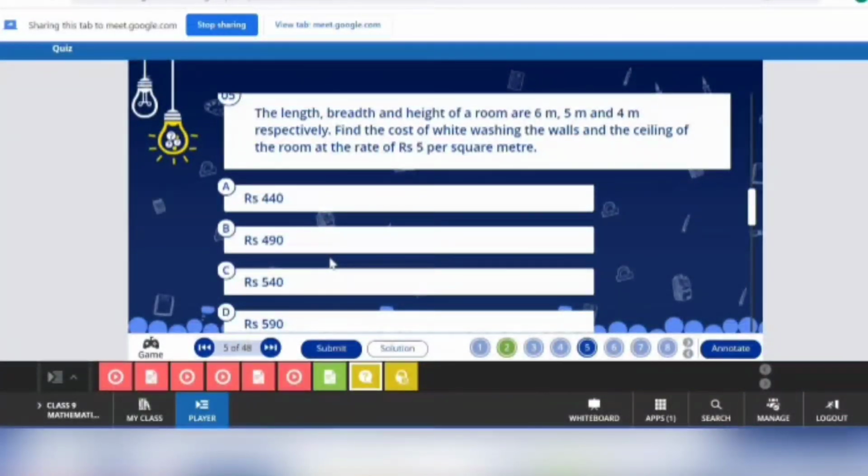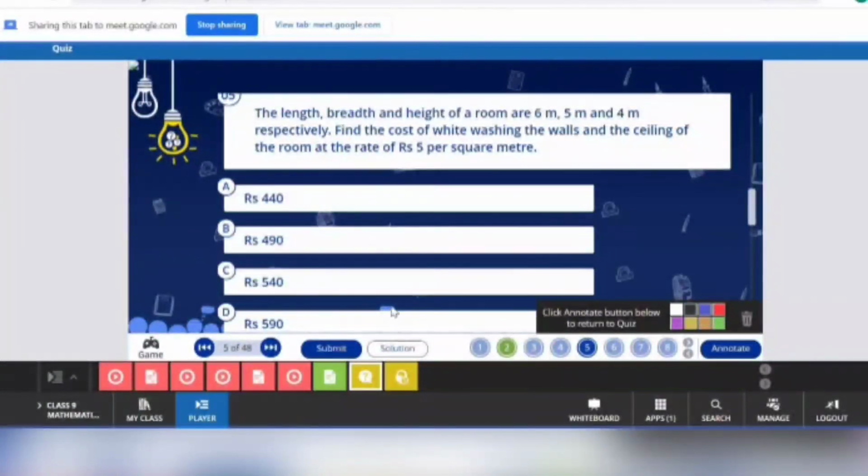Of course आप अपने फ्लोर को तो whitewash नहीं करवाते हो ना, या करवाते हो? No, ma'am. तो आप क्या whitewash करवाओगे? You will just use all the four walls of your room and the ceiling. So first they are saying कि if the cost is ₹5 per meter square, so what will be the cost of whitewashing? So first what should we find? Lateral surface area and the area of the ceiling.